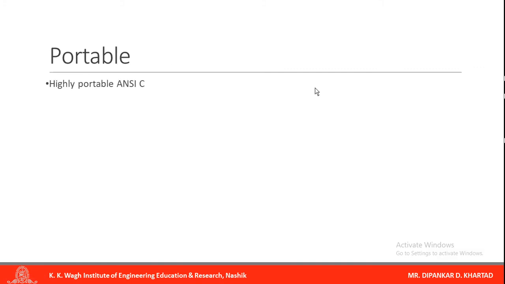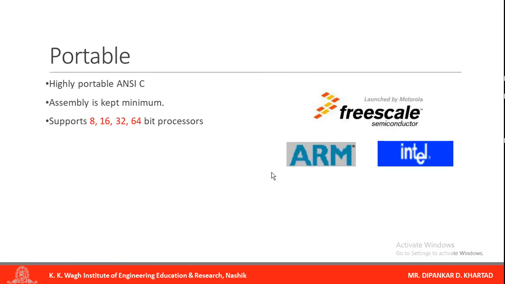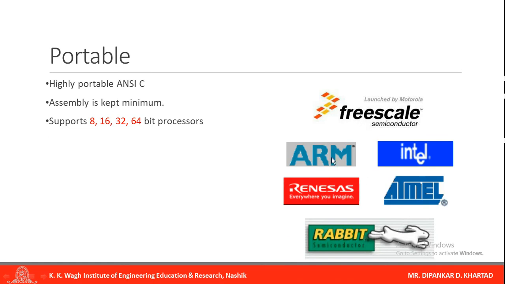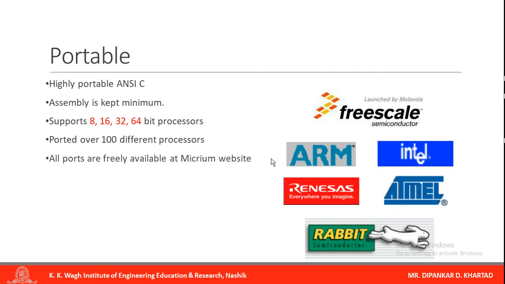Second feature is it is portable, highly portable ANSI C, and the assembly is kept minimum. It also supports 8-bit, 16-bit, 32-bit and 64-bit processors. These are the various controllers, processors. All the 8-bit, ARM, Intel, Atmel, Freescale, Renesas are supported by MuCOS 2. It is ported over 100 different processors. So it is a very good operating system, that is real time operating system, and all ports are freely available at the Micrium website.